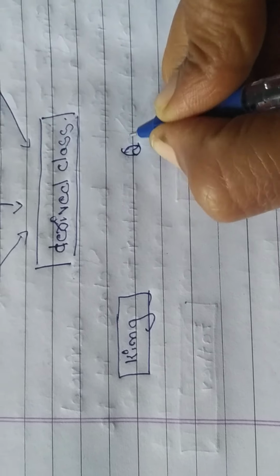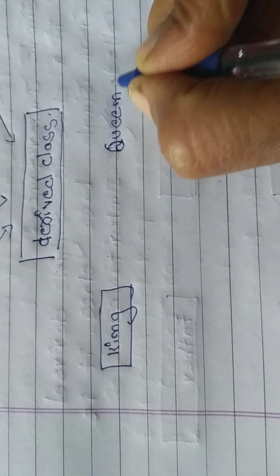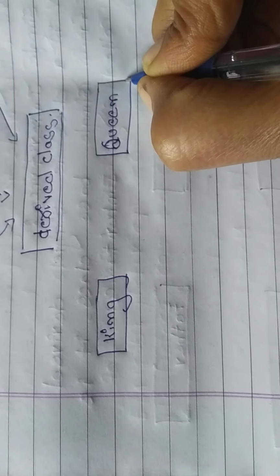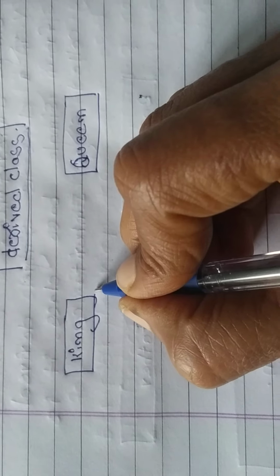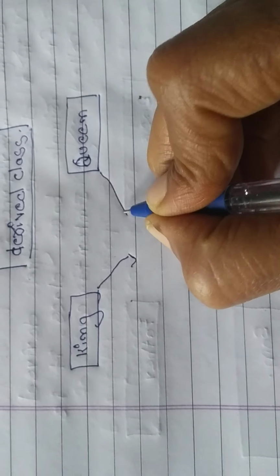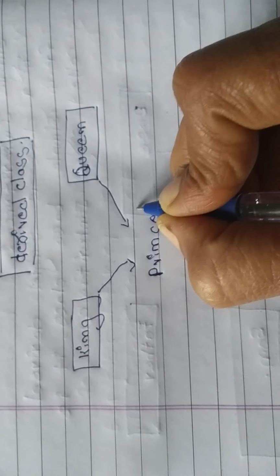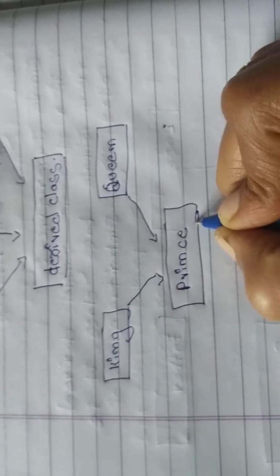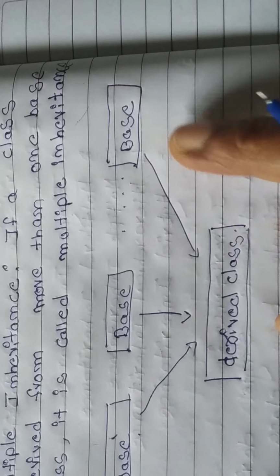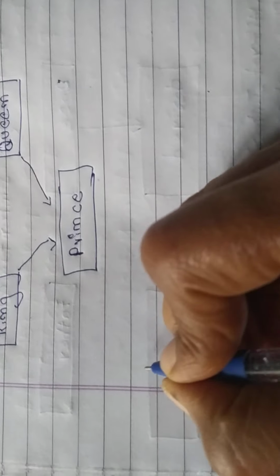So king, queen, from father and mother, the combination is the children. So here you can write prince. You can write your own examples which come to your mind. No need to mug up the subject. So from many classes we are getting properties, so we call it as multiple inheritance.